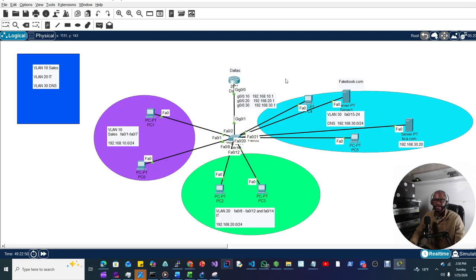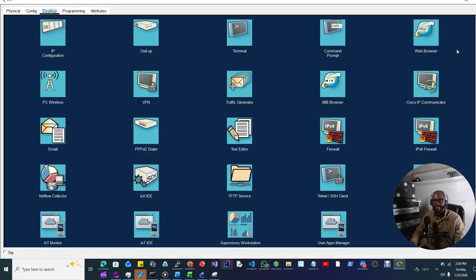All right. So now I think we're done here. Let's test if we can reach the web browser from the PCs. We have kca.com and fakebook.com. Let's try that. So it's going to take a few moments to load this page. In Packet Tracer, it's very slow when we're trying to open the web browser. So let's just give it some time.